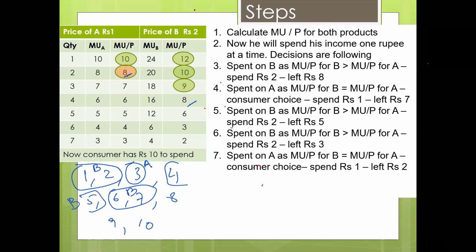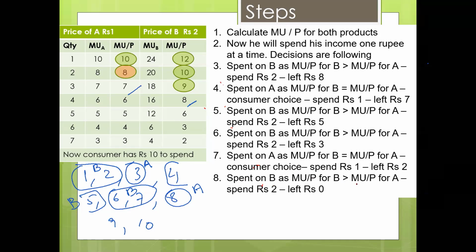And let me rub it up. So he will put that in his trolley. So let's circle as A. Now he has 2 rupees left. So he is comparing 7 with 8. So 8 is bigger. What will happen? He will spend it on B because it is bigger for B than A.